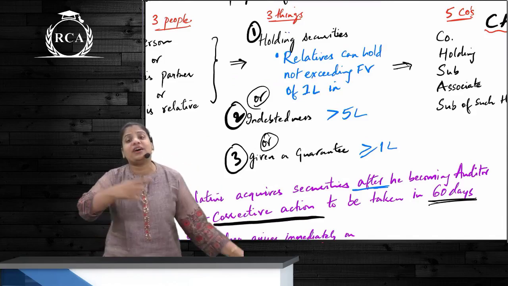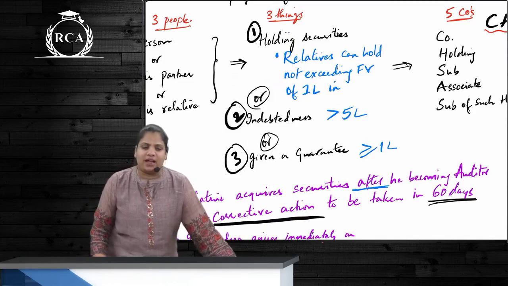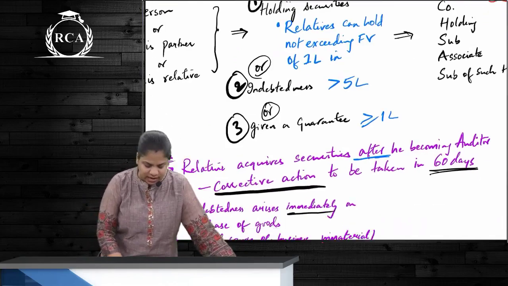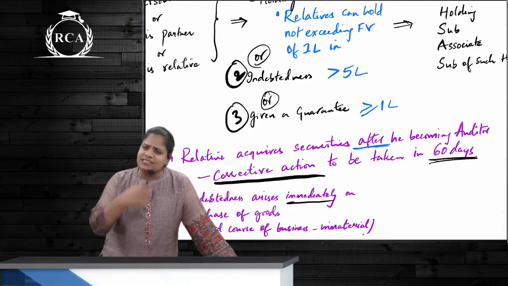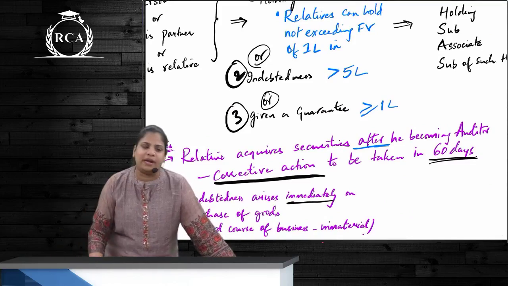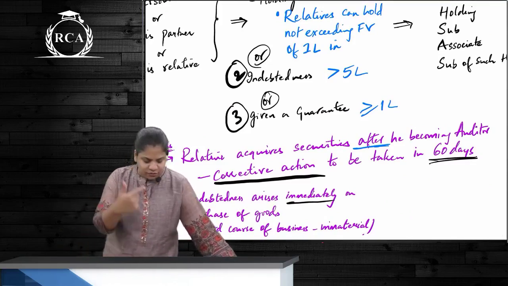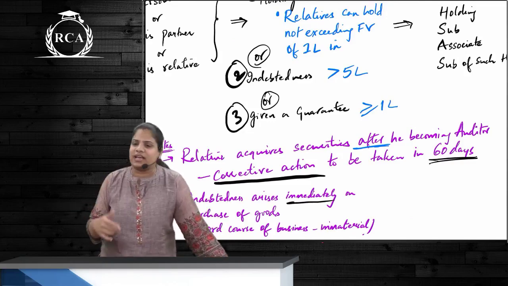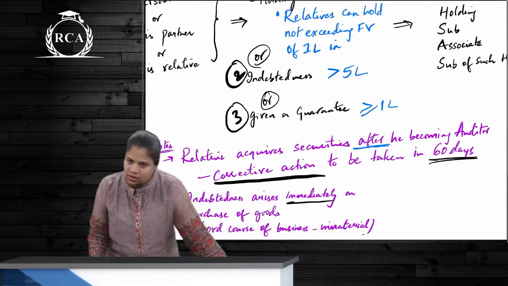But after his appointment, if they have acquired shares, then he will have to take a corrective action within how many days? 60 days. Corrective action here will be what? Asking them to sell. If they don't agree to sell, then he will be disqualified. So how much time is given to him is basically 60 days. For second case and third case, indebtedness and guarantee, how many days are given? No days. Immediately he will be disqualified, correct?